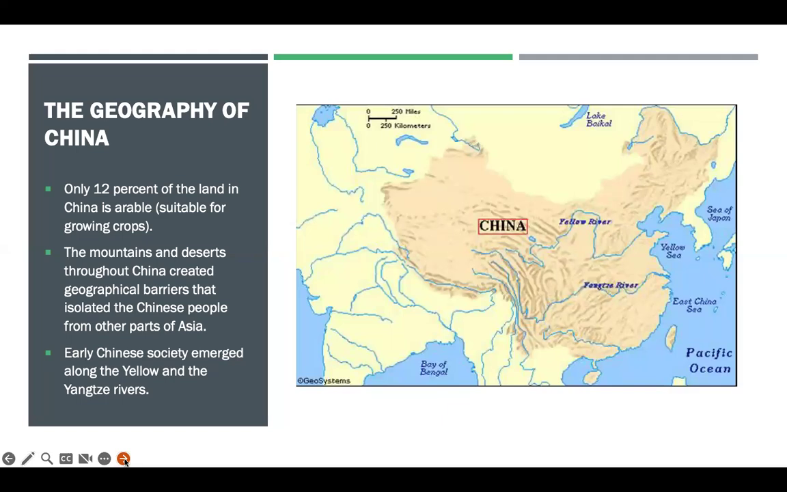So, the geography of China, only about 12% of the land is arable. That means suitable for growing crops. We've talked about geographic barriers to human migration, and there are many of those in China, such as rivers, mountains, things like that. You have Mongolia, the Mongol Empire up here. And a lot of Chinese society, as with many ancient societies, emerged along the rivers. So that was common because you need water for growing crops, irrigation, fishing, even travel.